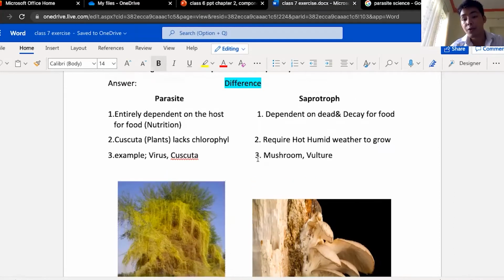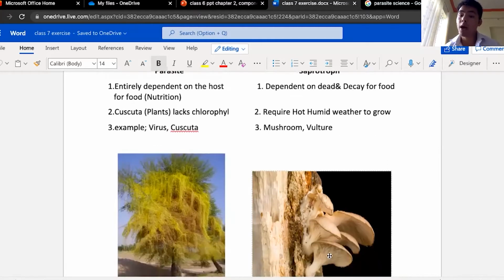Okay, for saprotroph, it requires hot, humid weather to grow. Take the case of a mushroom, right? In order for a mushroom to grow, it needs these two conditions, hot and humid. This is called the weather.